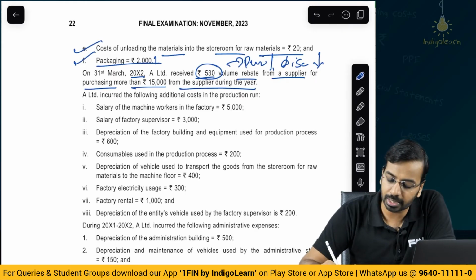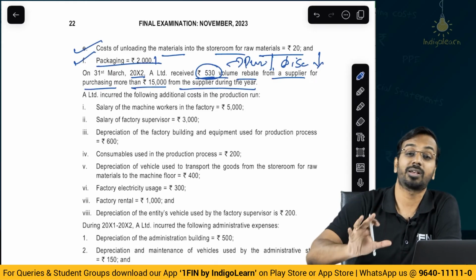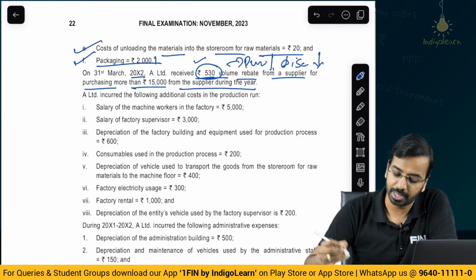Sir, is this not a cash discount? This is not a cash discount. This is a discount based on purchases, and hence this will be reduced.